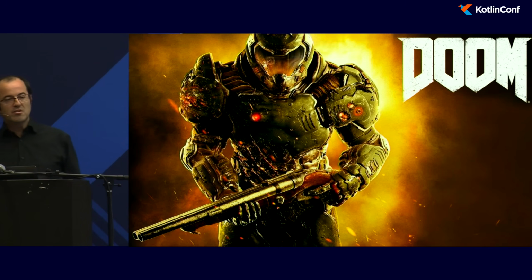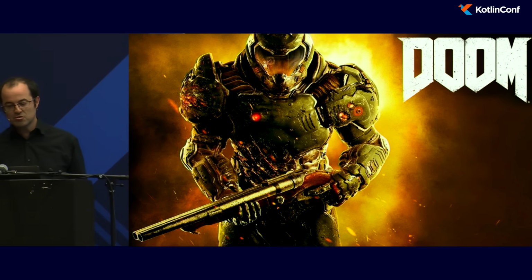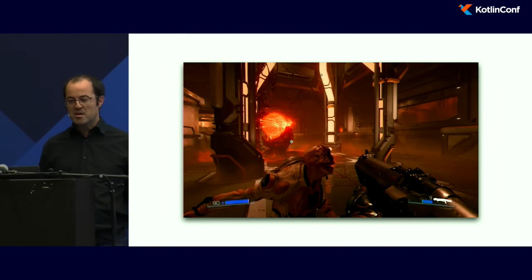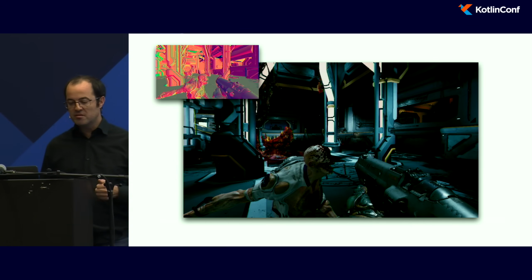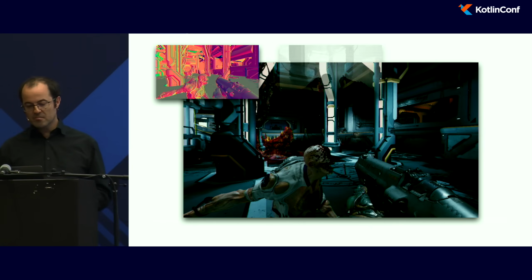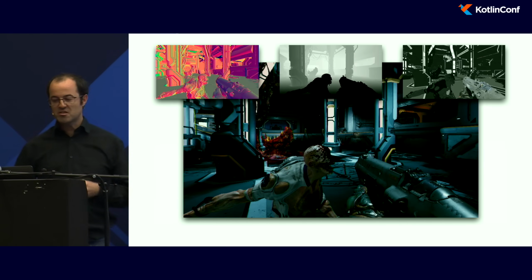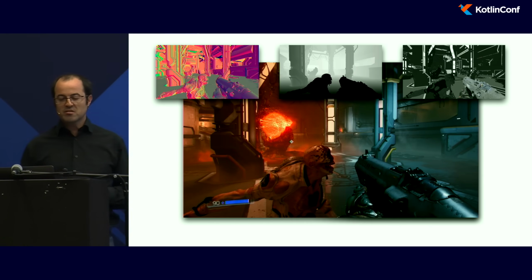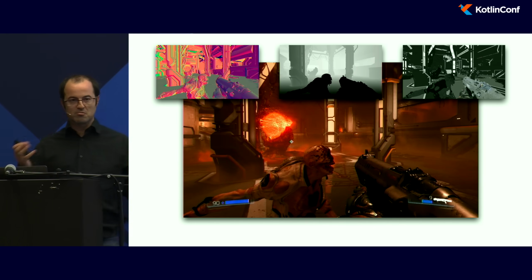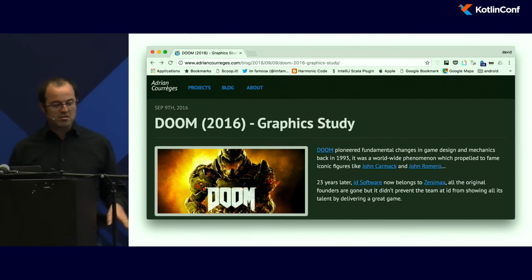And these shaders are used in AAA games. For example, here, the last version of Doom, how to get this image. In fact, they compute this image. Then after, they compute a normal map, a depth map, a specular map, and they mix everything with shaders to get this final image. They apply some tonemapping on it, and you get the final image. If you want to know more, just go on this website.